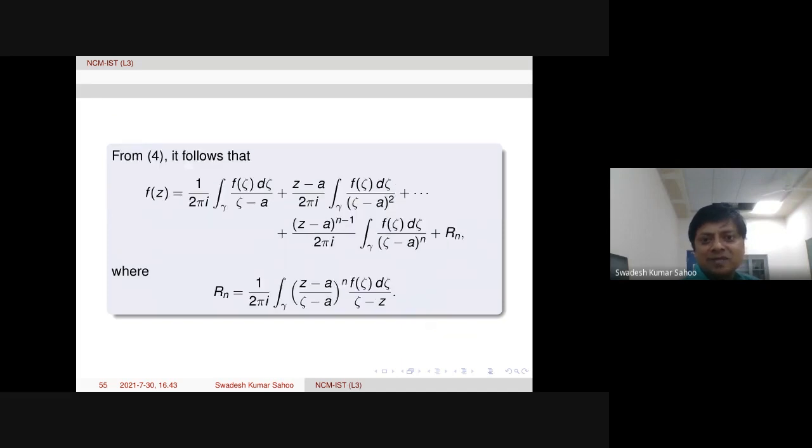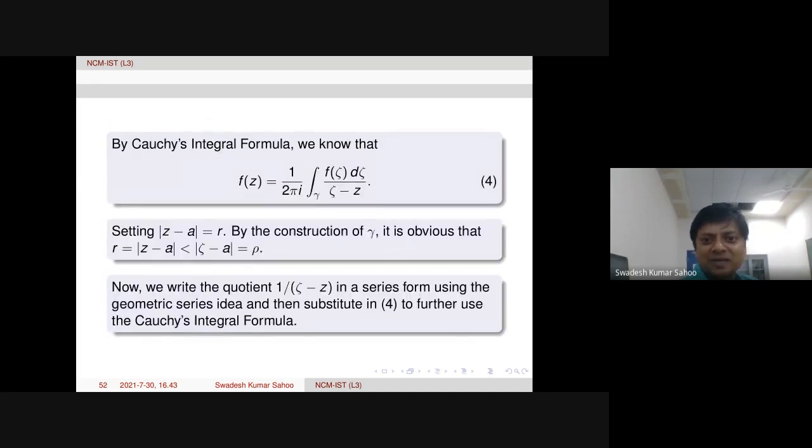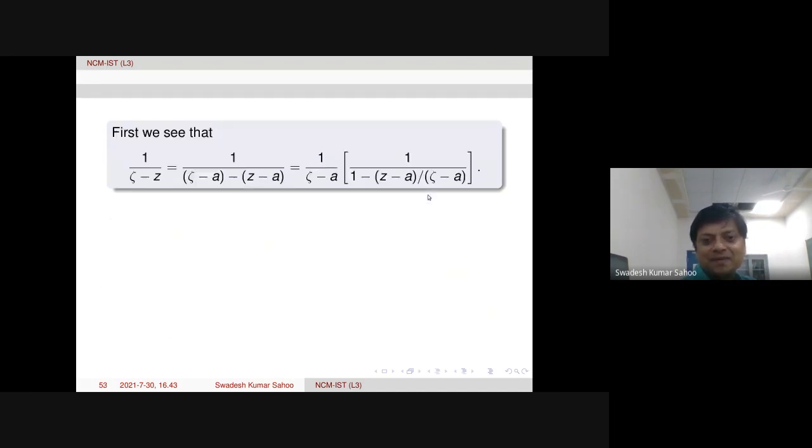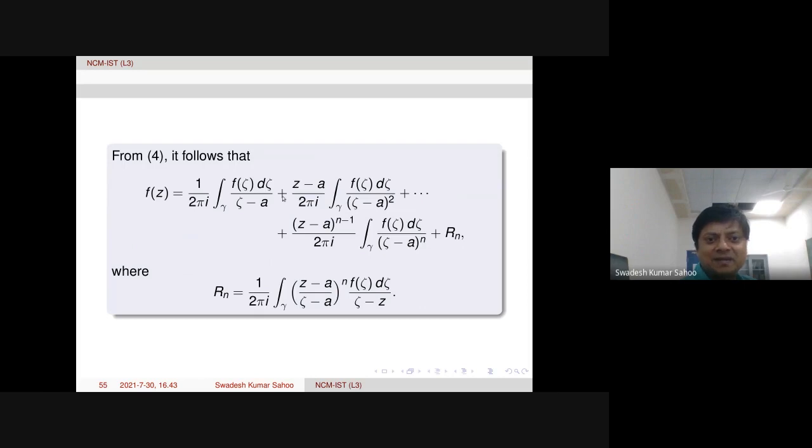So now from this formula, we put those expressions in Cauchy's integral formula and take integration term by term over gamma. Let's see. The first factor is f of zeta d zeta over zeta minus a. Then the second factor, z minus a, comes out, and 1 over (zeta minus a) whole square is there.